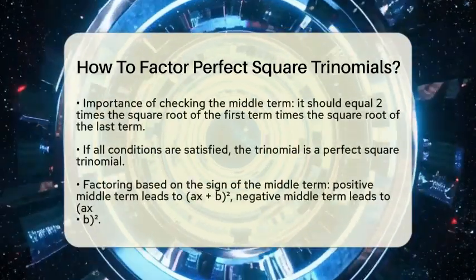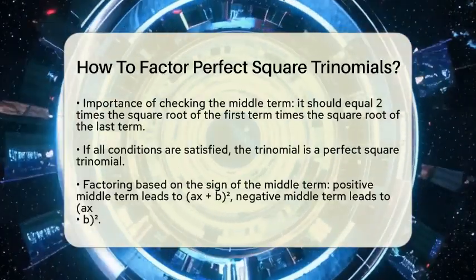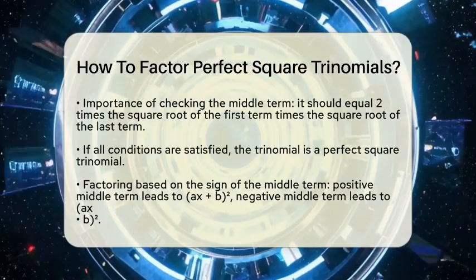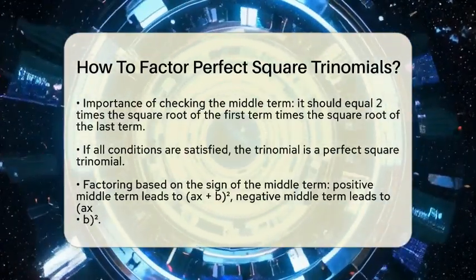Next, we check the conditions. Confirm that the first term is indeed a perfect square. For example, x squared is a perfect square. Then, look at the last term. If it is 9, that is also a perfect square because it equals 3 squared.